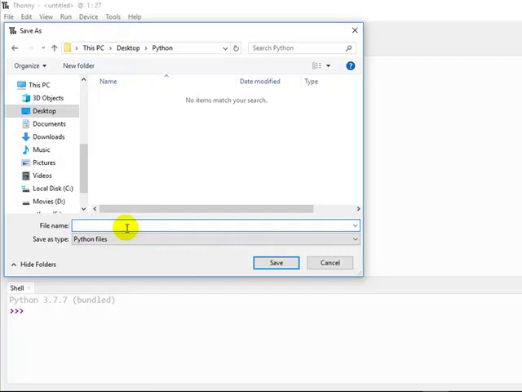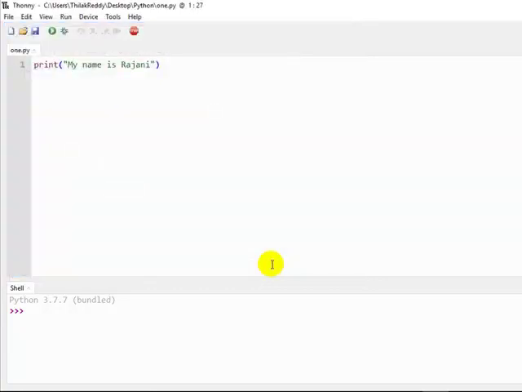write the file name. So this is my first program, so I just give the program name as 1, and all the files' extension must be .py. That means it is a Python file. Now click on save. See here, 1.py. This is my file name, right? So now I want to print my name. That is, my name is Rajni. This should be the output.